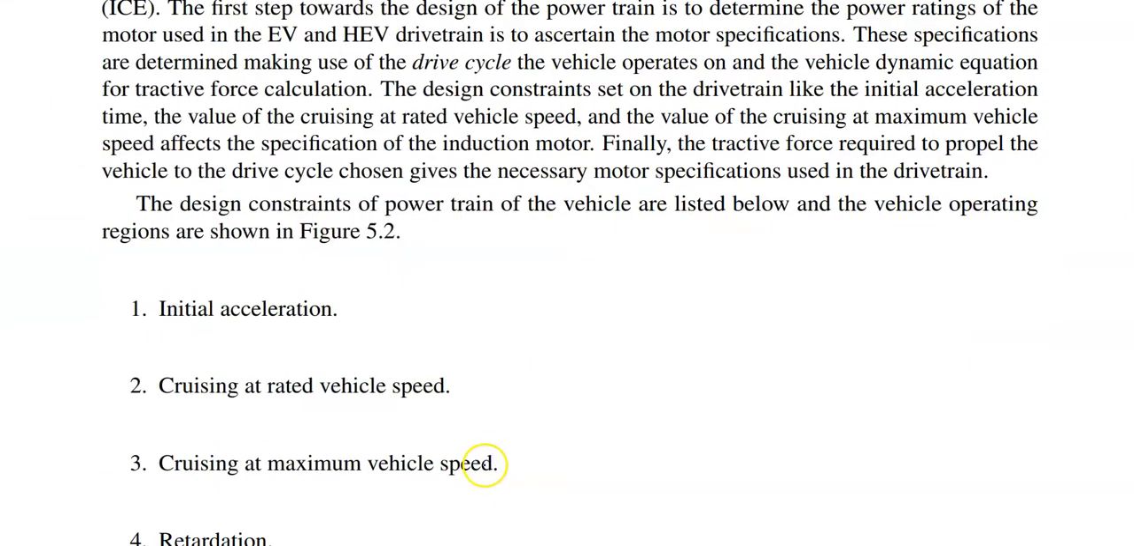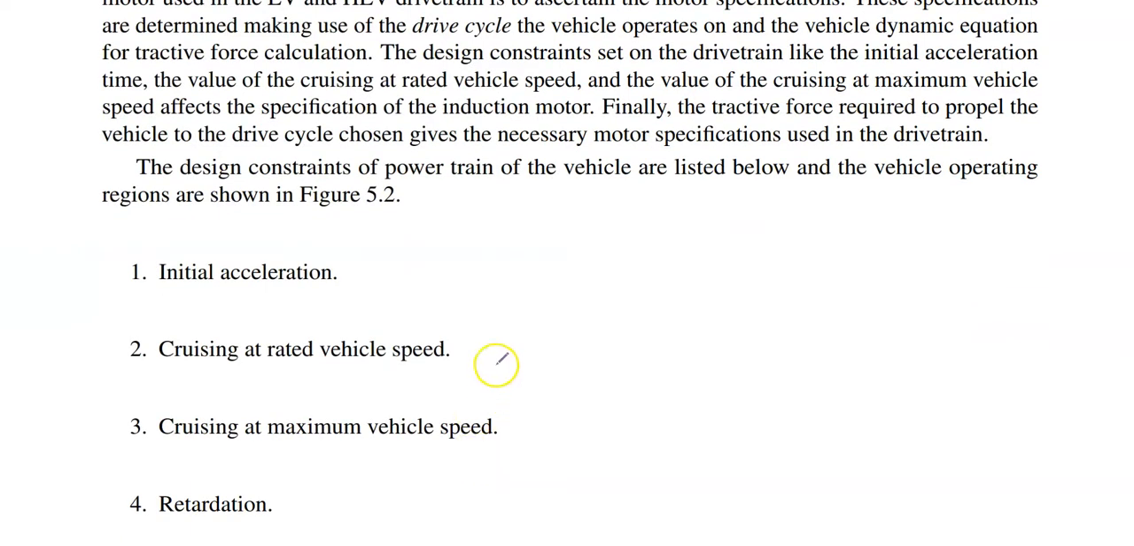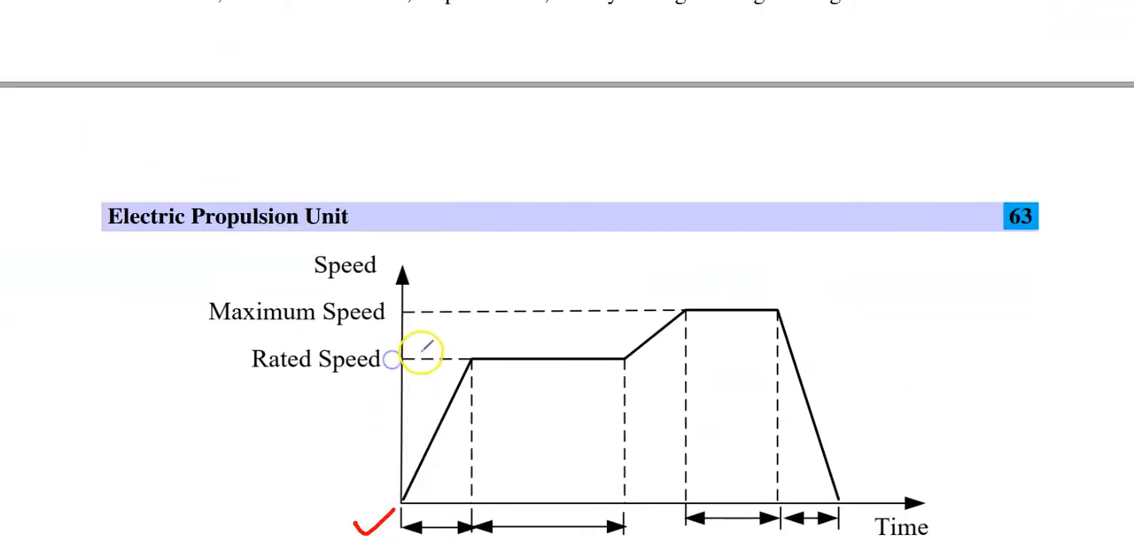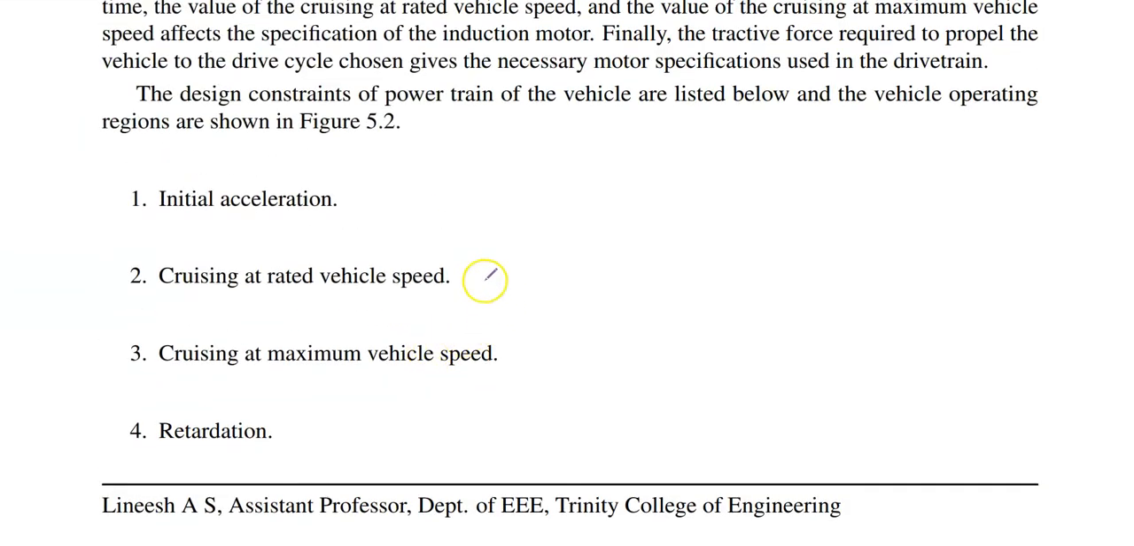Next is the drive cycle. The design constraints of a powertrain of a vehicle are listed below, and the vehicle operating regimes are shown in this figure. So a particular vehicle is designed based on these points. While designing a vehicle, the designer will consider the initial acceleration, the cruising at rated vehicle speed, cruising at maximum vehicle speed, and retardation. These four factors are considered while designing a vehicle.